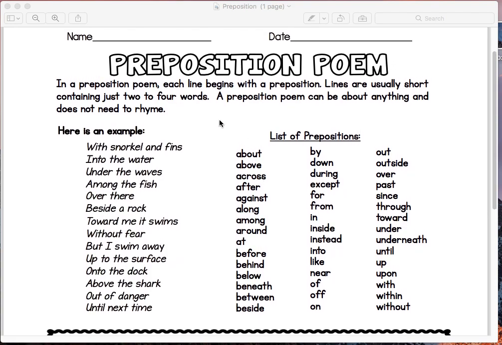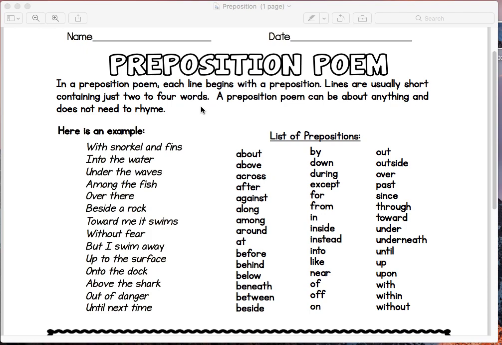Hi everyone, we are going to start a new poem called a preposition poem. But before we begin, what is a preposition? Now, we've discussed nouns, verbs, adverbs, and adjectives in English and grammar, but we never talked about a preposition, so I'm going to take a minute to tell you what that is.